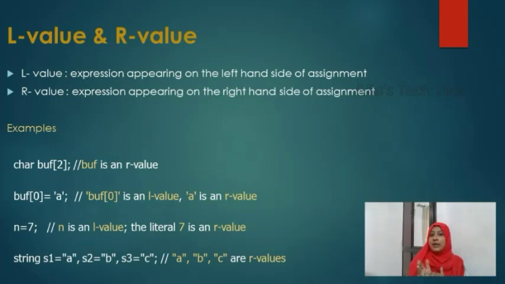Buff 0 equal to A. It is written as buff 0 equal to A in the next example. So buff 0 is on the left hand side of the assignment operator equal to, right? So buff 0 will be the L value and A is considered to be the R value. Likewise, n equal to 7. N is an L value, 7 is the R value. String S1 equal to A, S2 equal to B, S3 equal to C. In this, A, B, C are the R values.